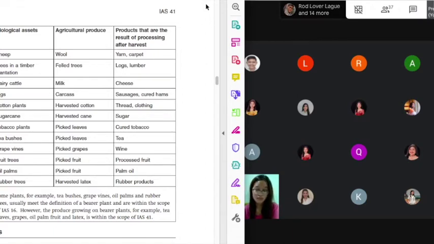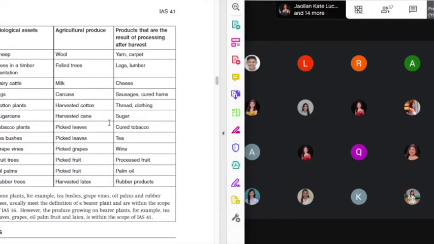Okay, when I was still a student, I was questioning why would authors ask us to identify yarns, wool, tea, dairy cattle, sugarcane, and so on and so forth. These are very specific examples already of biological assets and agricultural produce and the products after harvest. Then I realized, class, that the main reason that these kinds of questions exist is because this particular table, class, is shown in the standard.